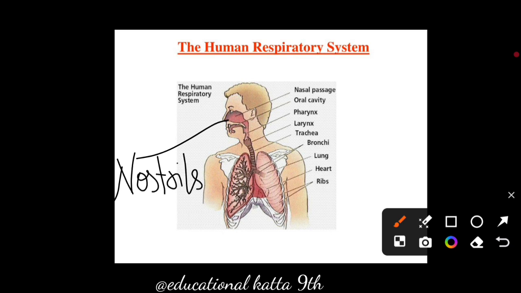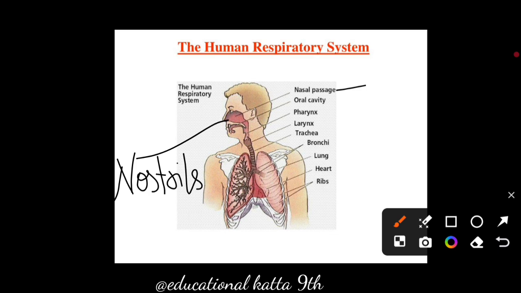Okay. Then nostrils से क्या होता है? एयर बॉडी के अंदर जाता है. They are external openings. Then nasal passage. Air entering the nostrils leads to the nasal passage. These are lined by fine hairs and mucus which help to filter the air entering through them.